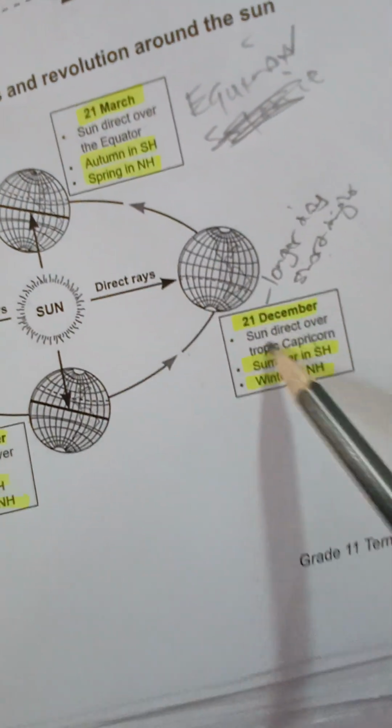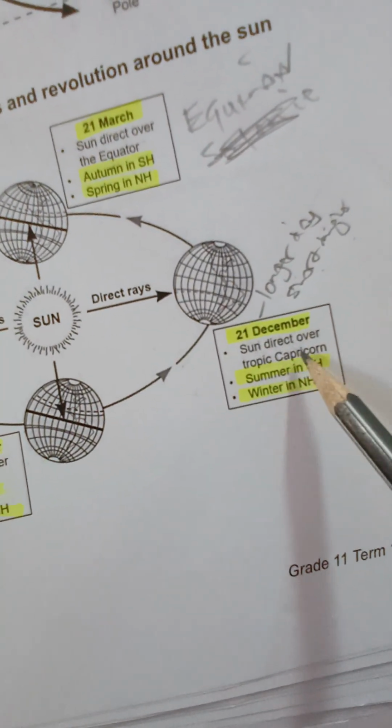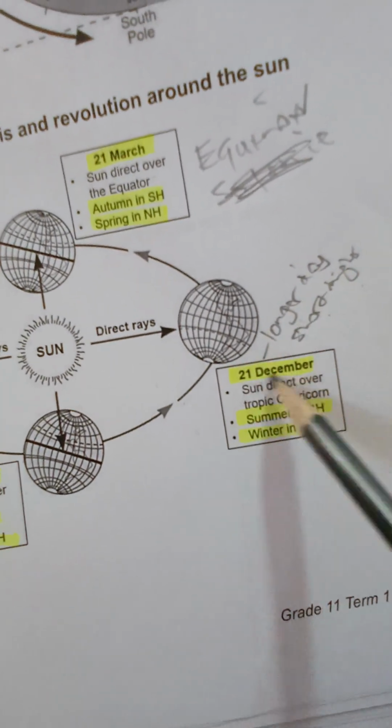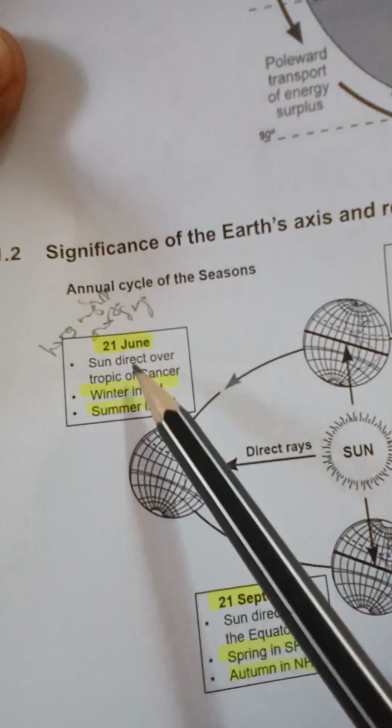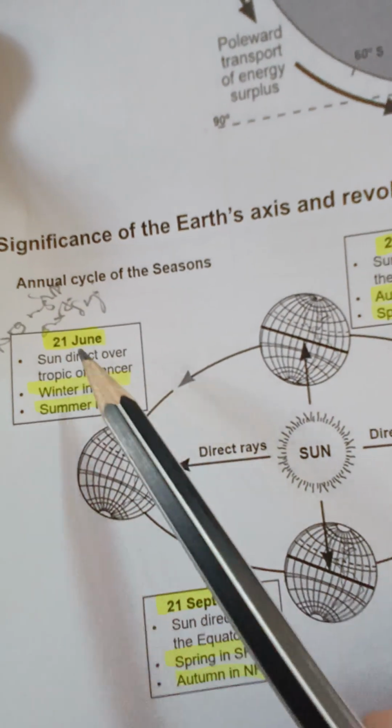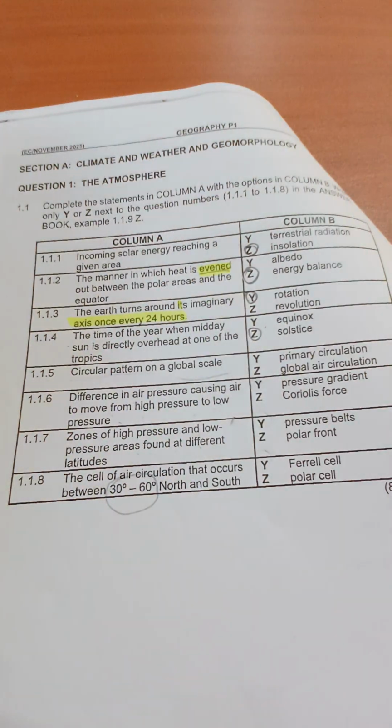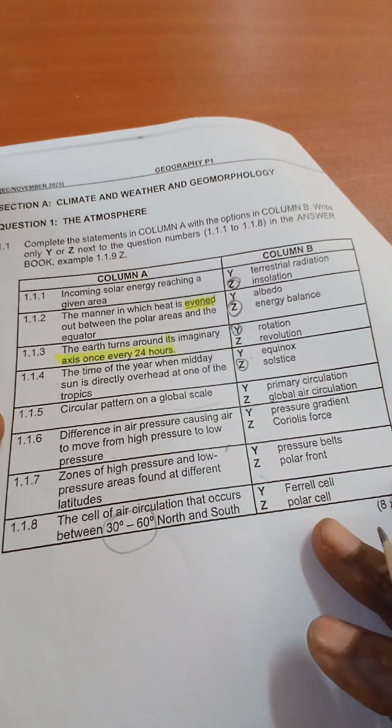It can be either solstice. When it's directly over the Tropic of Capricorn, we have what we call the summer solstice, when the days are longer than the nights. Here we have the winter solstice, when the nights are longer than the days. That's basically what we are talking about. So that's the solstice.